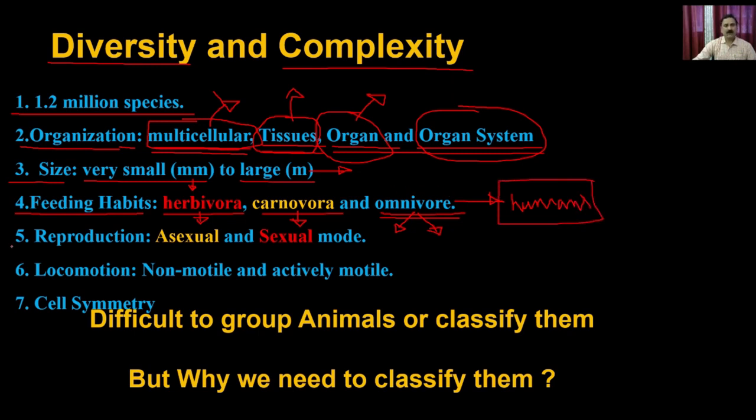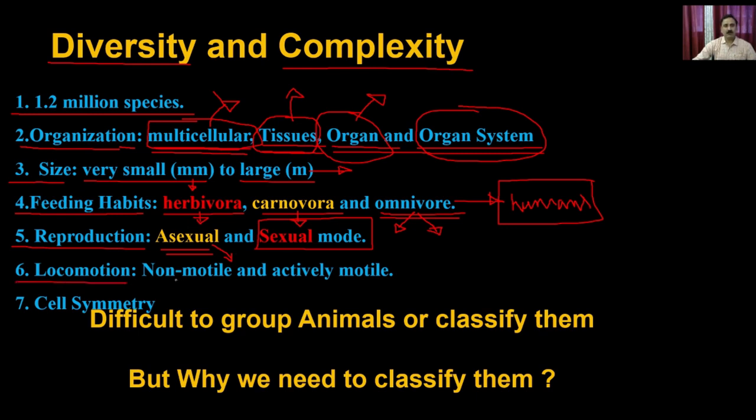Then the reproduction, as we said, animals exclusively reproduce by the sexual mode, but there are exceptions where animals also reproduce by the asexual mode. The classical example is the porifera, which reproduce by the asexual mode as well as the sexual mode.